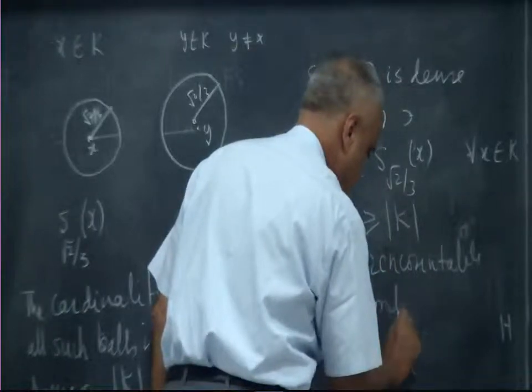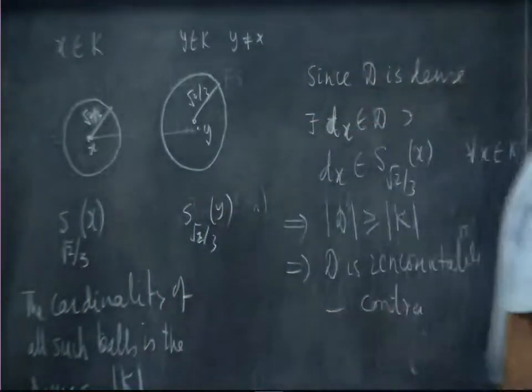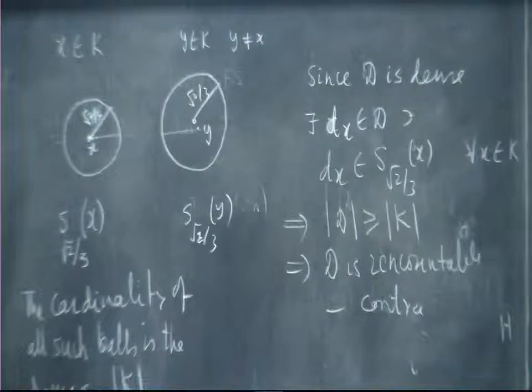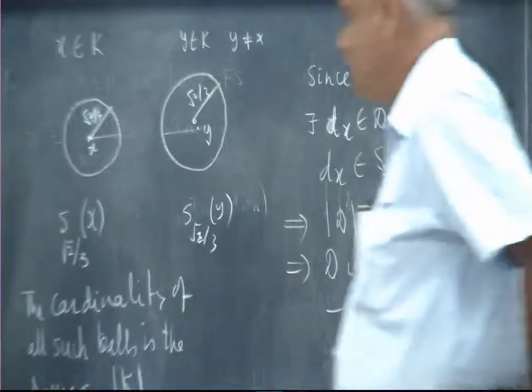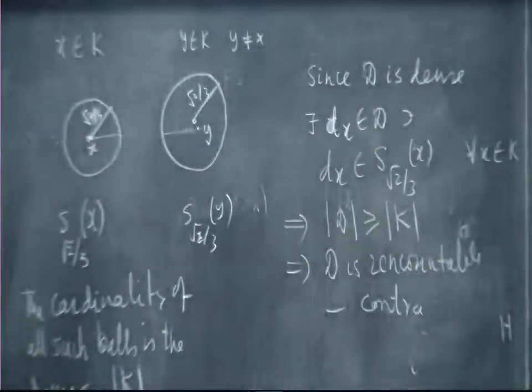Contradiction, because we were given the space was separable and D was a countable dense set. Therefore our starting assumption that K is not countable is false. So K must be countable.